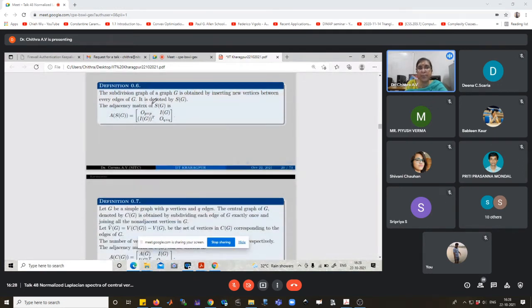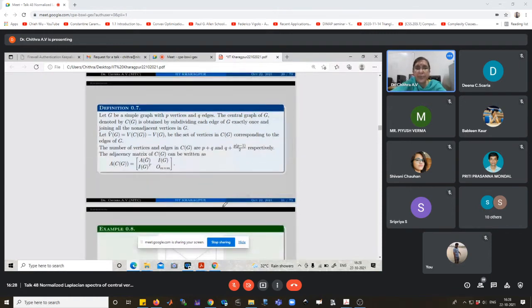Okay. What about the subdivision? Subdivision of a graph G is obtained by inserting new vertices between every edge of G. It is denoted by S(G), and its adjacency matrix is the block matrix [0, incident matrix; incident matrix transpose, 0], with blocks of size P by P, P by Q, Q by P and Q by Q. The subdivision graph is a bipartite graph.